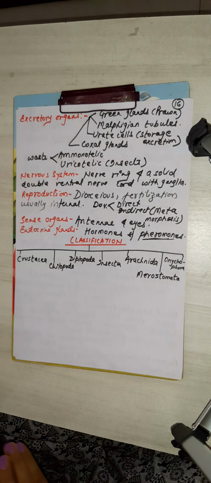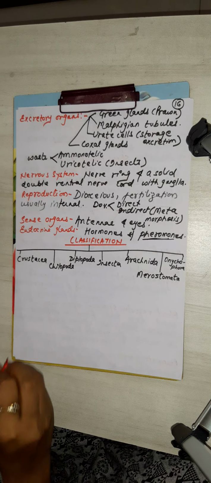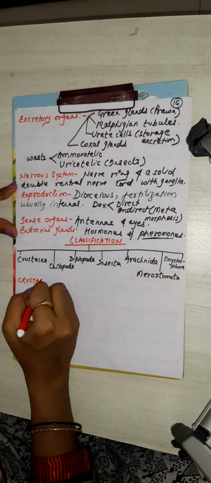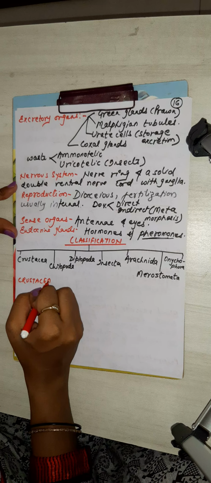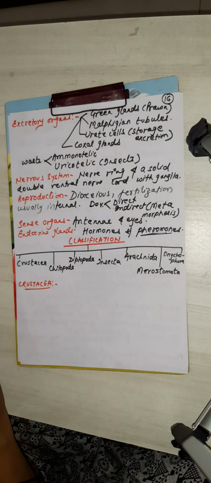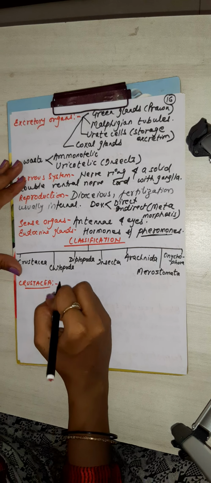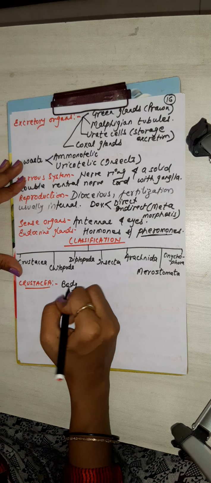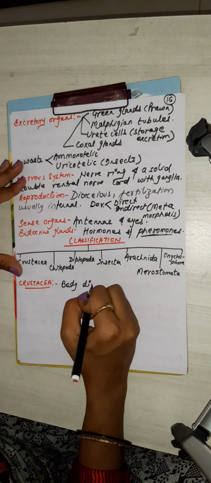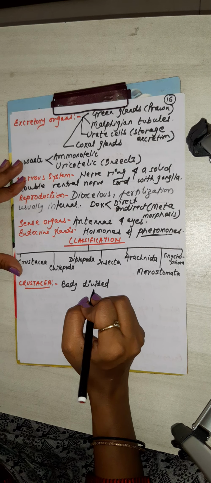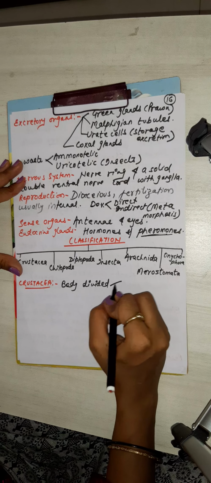Okay, first we will discuss crustacea. In crustacea, the body is divided into cephalothorax and abdomen.